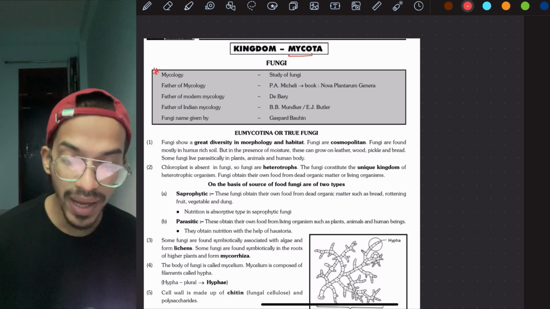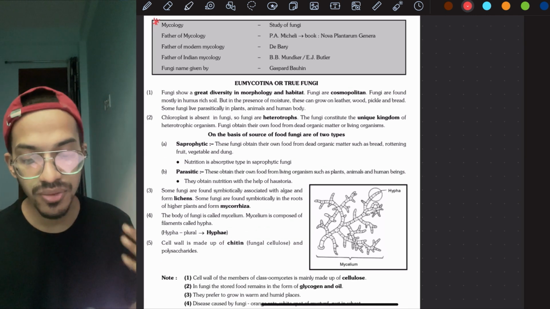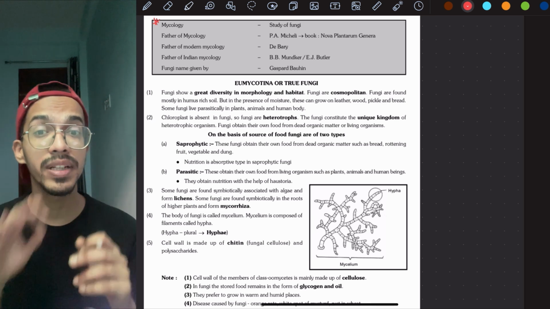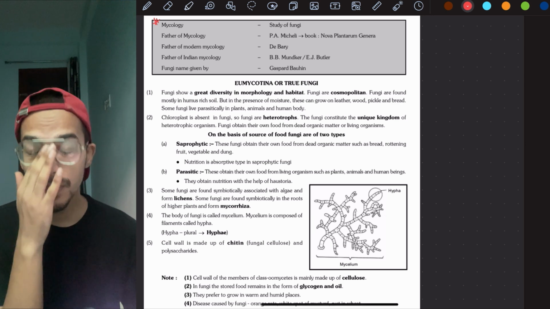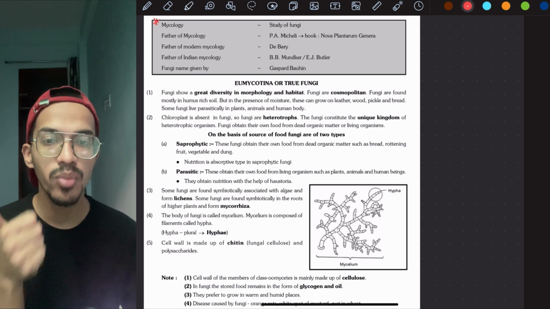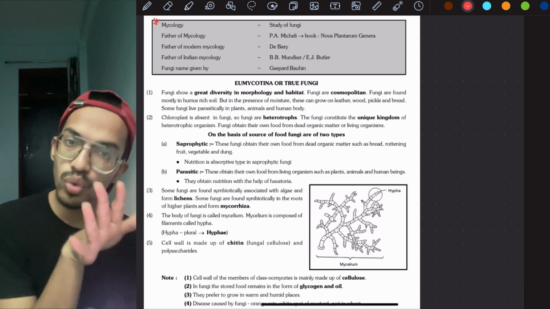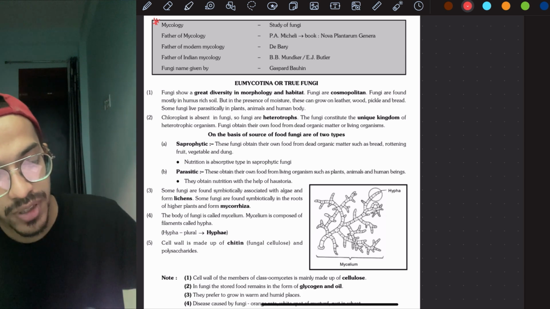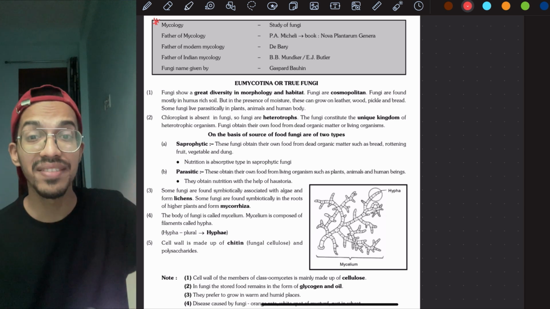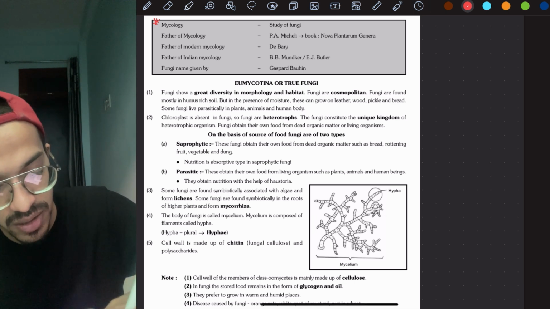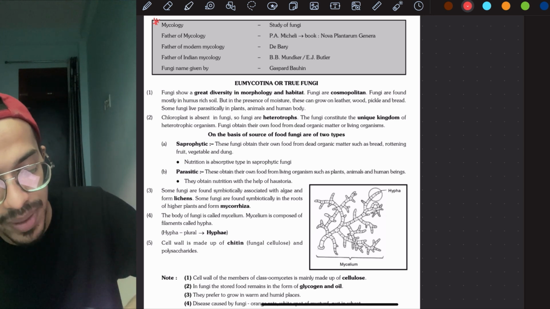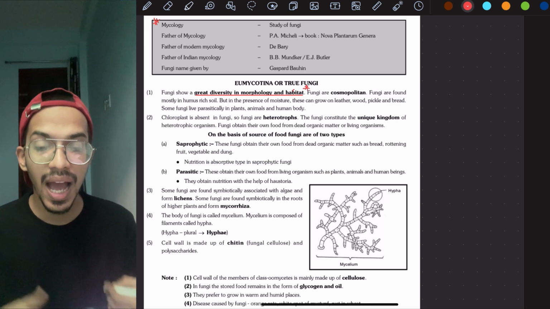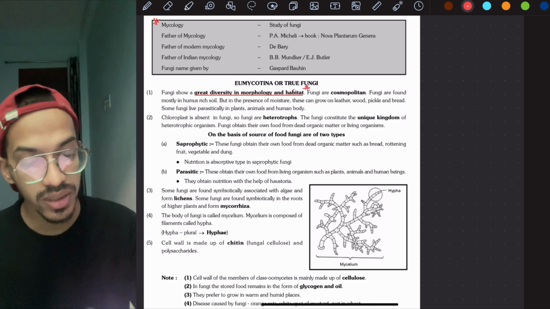Then Eumycota or true fungi. If you remember, there is a concept called false fungi. In the last video, on kingdom Protista, we studied that slime molds are called false fungi. True fungi is called Eumycota or Mycota. First of all, you have to remember that they show a diverse variety, diversity in morphology and habitat. It means they look very different from one another, and their habitats are also very different. So we have to remember this thing.